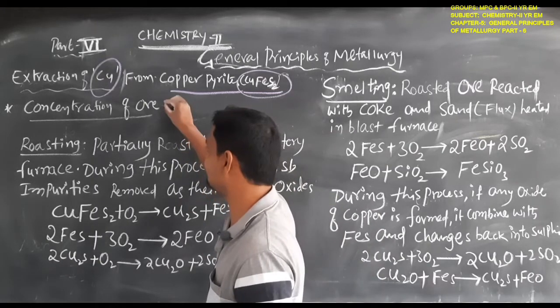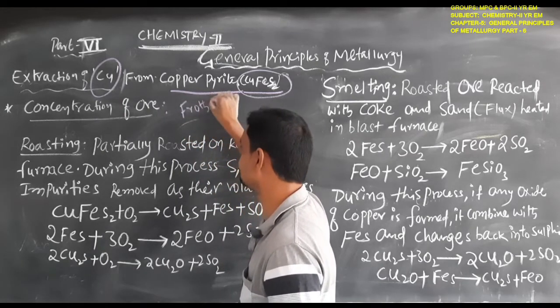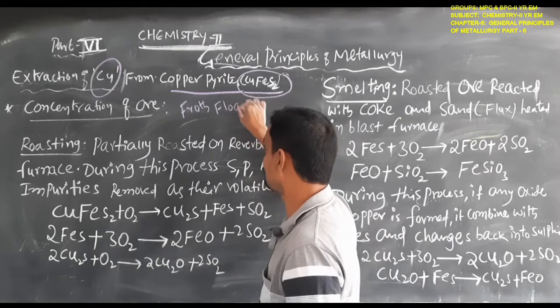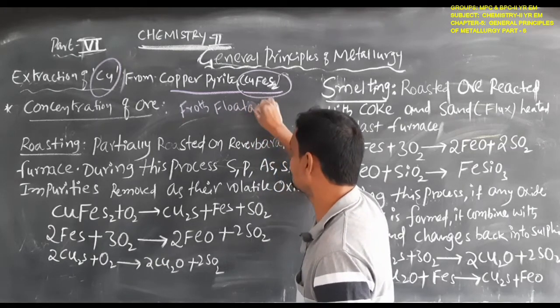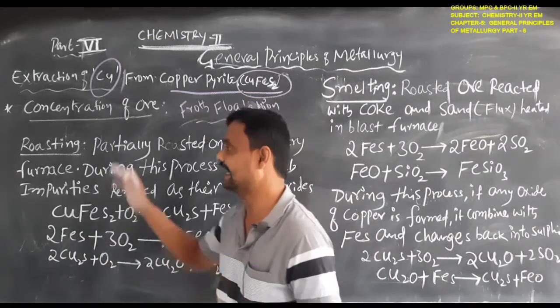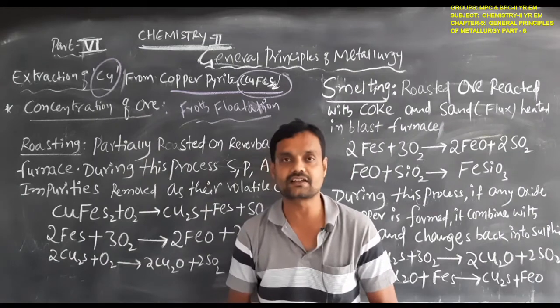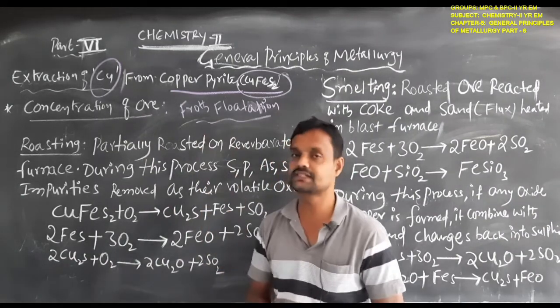Which process is suitable? Froth flotation. Froth flotation process is used for increasing the concentration of the ore. Okay students, which process will be used?